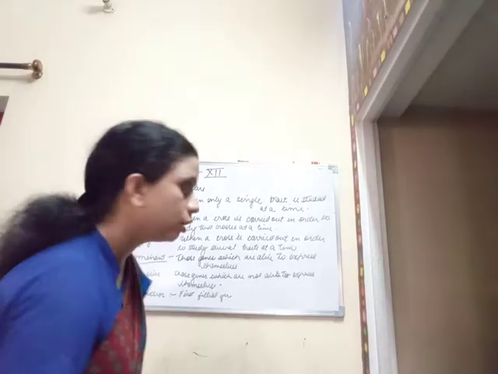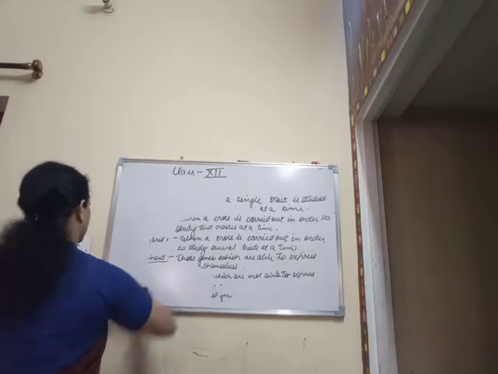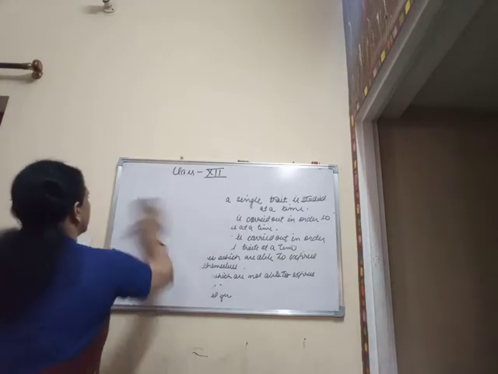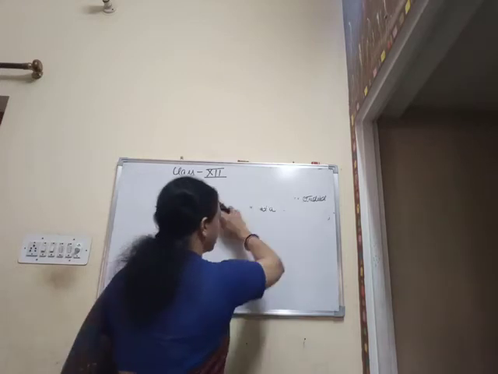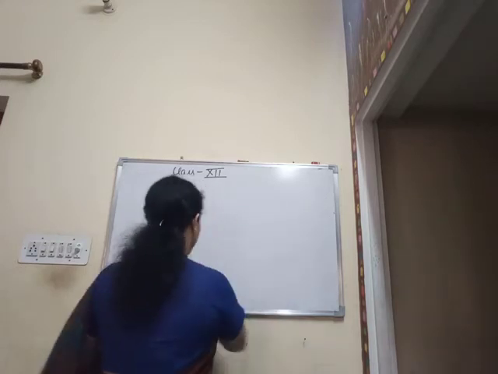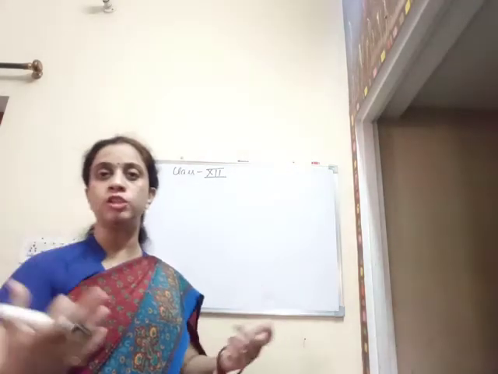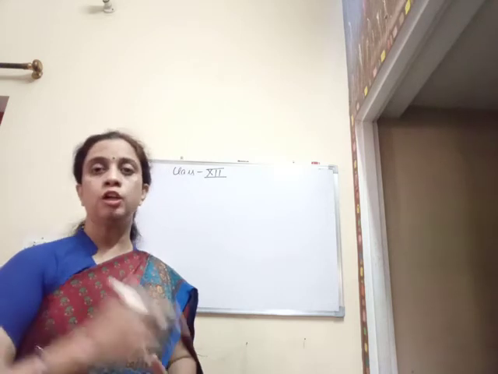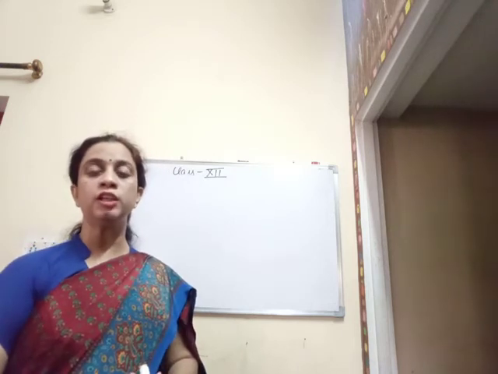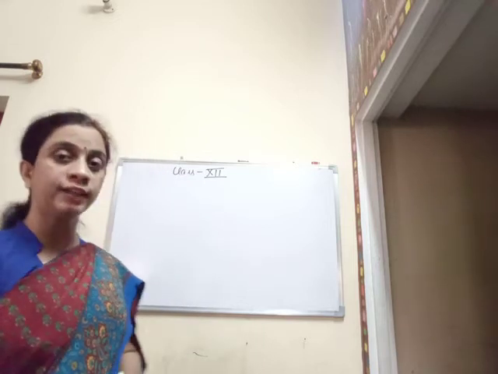Then comes another terminology, that is factor. Modern advancement of technology, biology and biotechnology was not known at that time, and even advancement in the field of medical sciences was not much at that time.